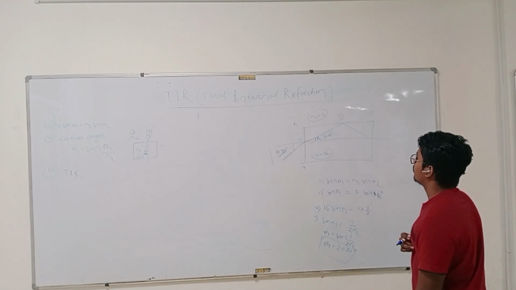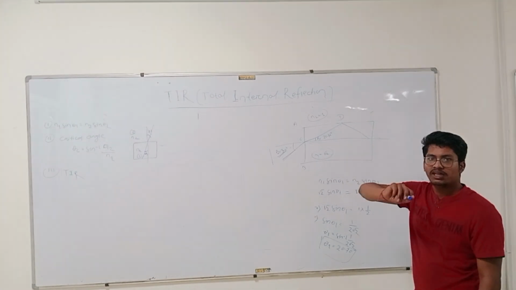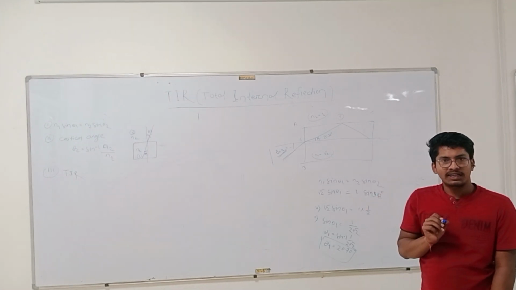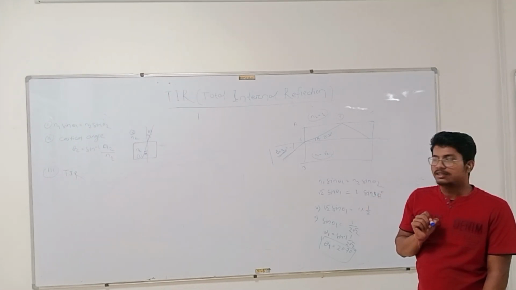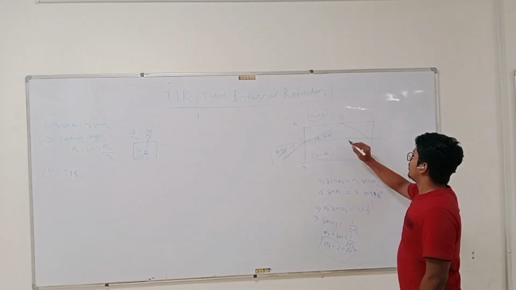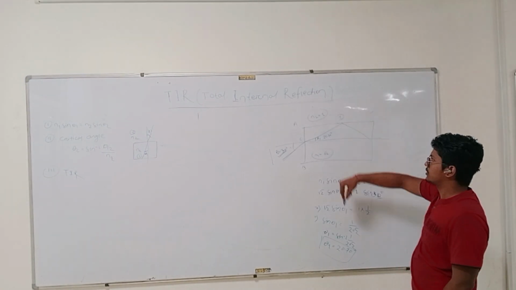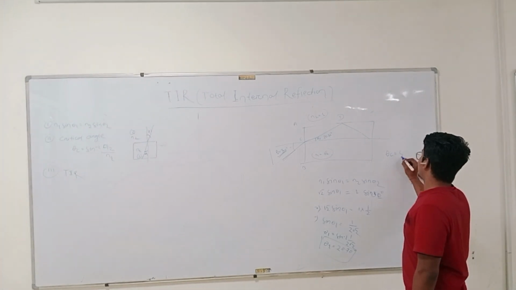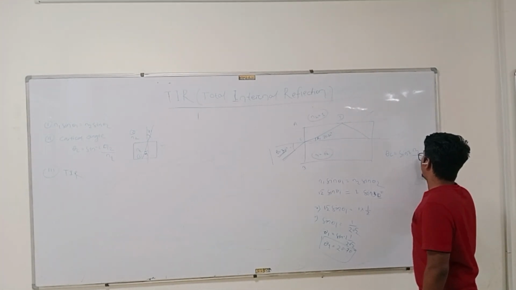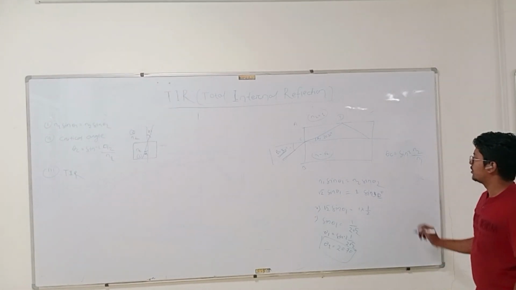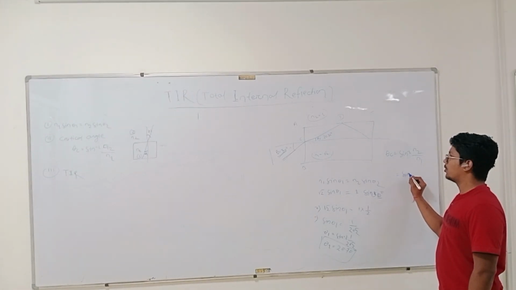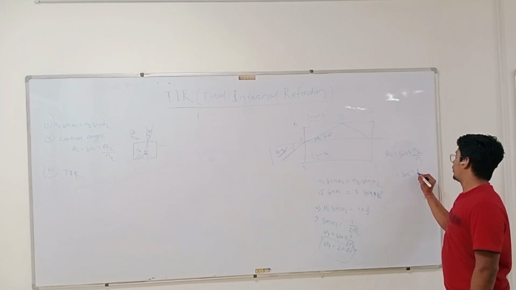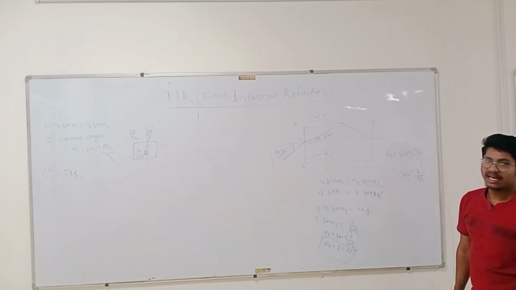Now for total internal reflection to occur, my angle of incidence should be greater than the critical value. I am assuming that all the concepts are given. So what is the critical angle? Theta c is equal to sin inverse n2 by n1. n2 is the outer medium, so sin inverse 1 by √2.